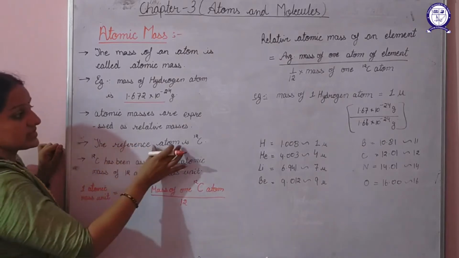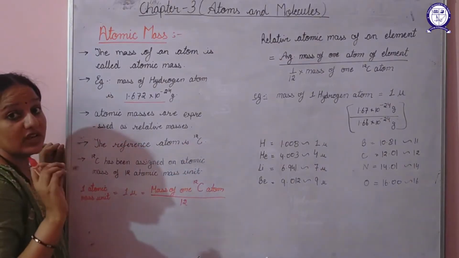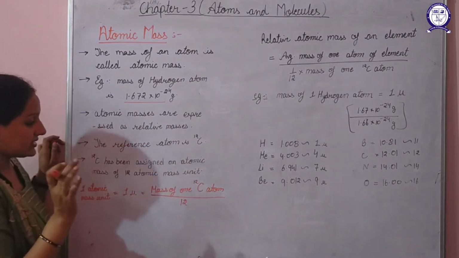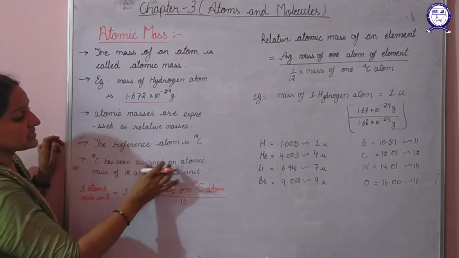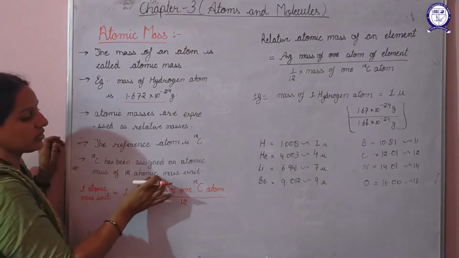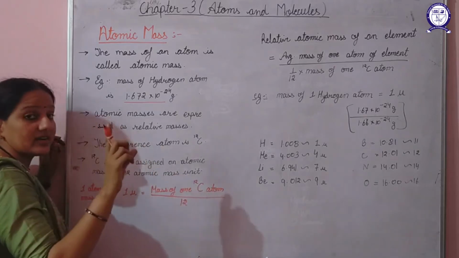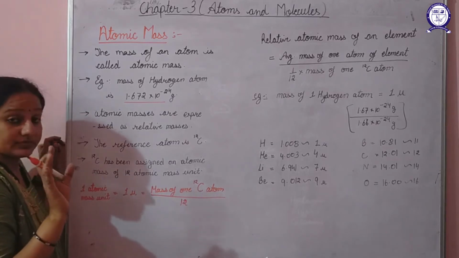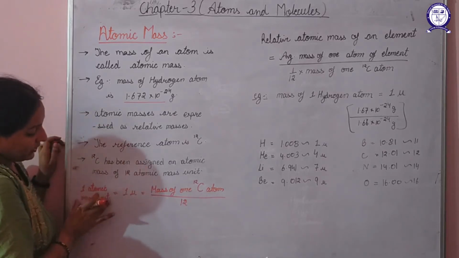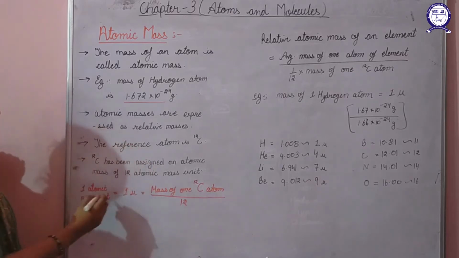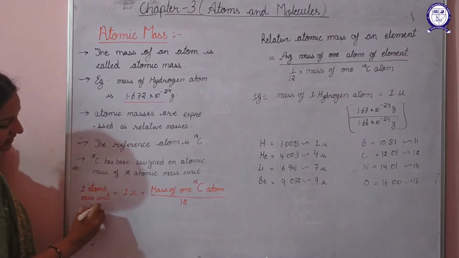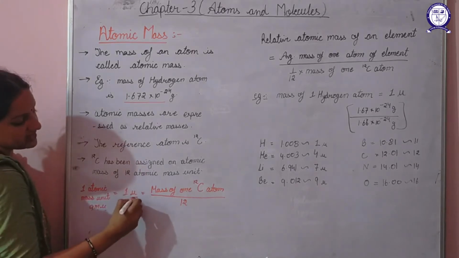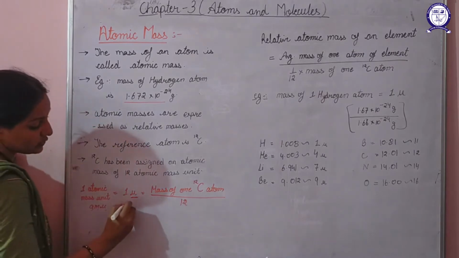That reference atom is selected as the carbon 12 atom, that is C12. The carbon atom is selected as the reference atom, and the C12 atom has been assigned an atomic mass of 12 atomic mass units. That means this one atom of C12 has been assigned a mass of 12 units. Earlier we used to represent atomic mass in terms of AMU, that is atomic mass unit, but nowadays we represent it in terms of u, that is unified mass.